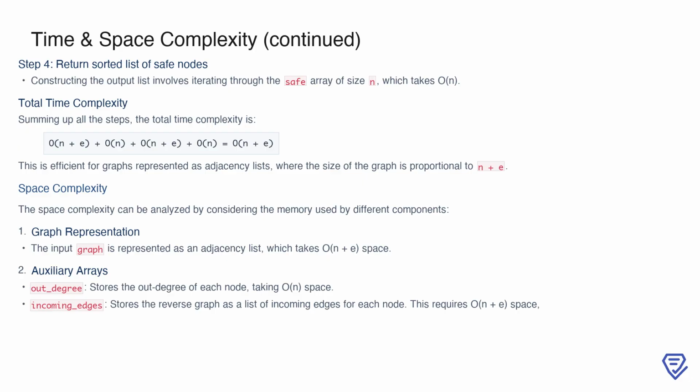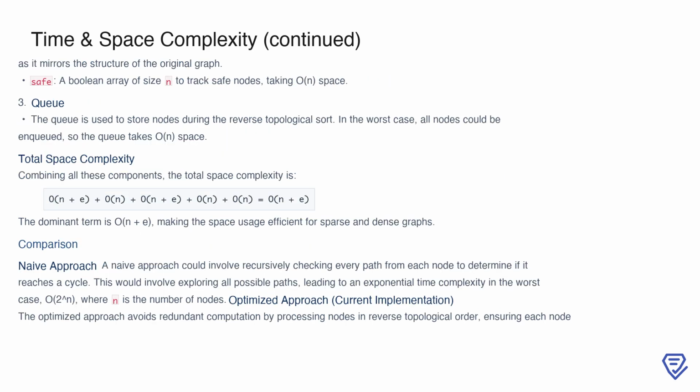an adjacency list. Additionally, we use auxiliary arrays. The out degree array, which tracks the out degree of each node, takes O(n) space. Similarly, the incoming_edges array, which stores the reverse graph, also takes O(n + e), as it mirrors the structure of the original graph. We also use a Boolean array, safe, to track which nodes are safe. This array is of size n, so it takes O(n) space. On top of that, we use a queue to store nodes during the reverse topological sort. In the worst case scenario, all n nodes could be enqueued, requiring O(n) space for the queue.